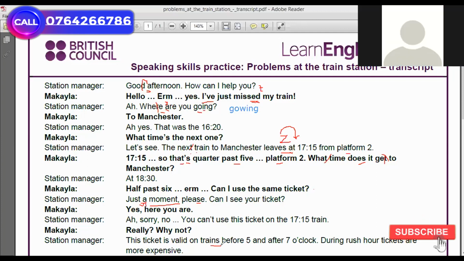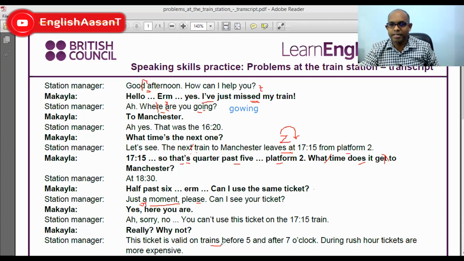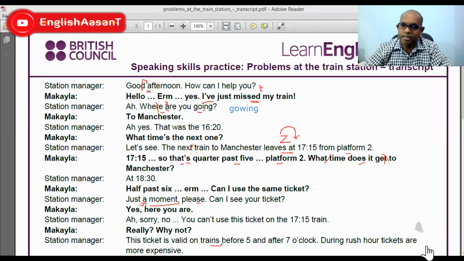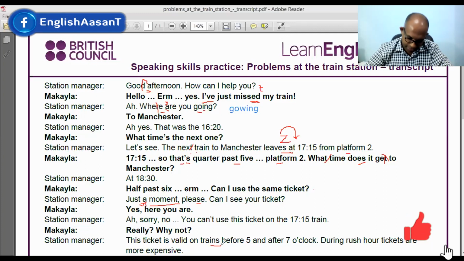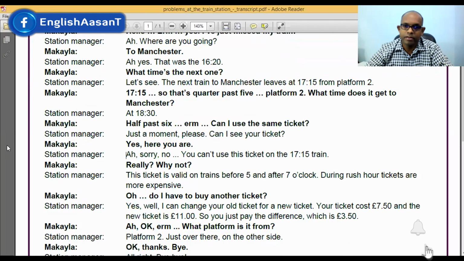Yes. Is it ticket or ticket? Both ways are okay, but ticket is better. In received pronunciation, that's ticket. Okay, received pronunciation, yes. All right. There we go.